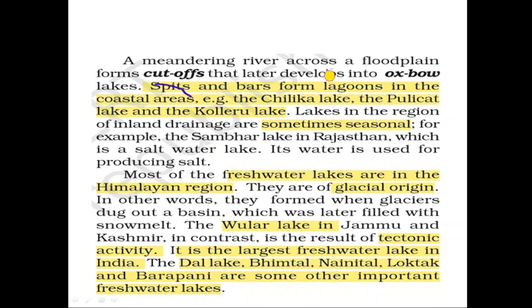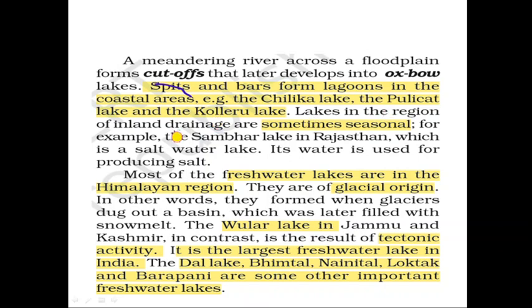River action resulted in the formation of lakes like the Oxbow Lake. Some lakes, like spits and bars, form the lagoons in the coastal areas, like Chilka Lake, Pulicat Lake and Kolleru Lake.